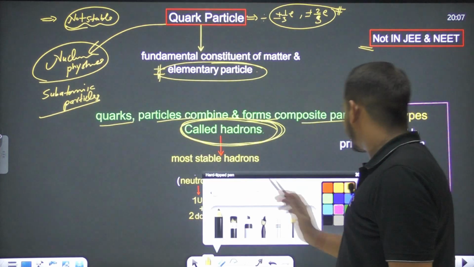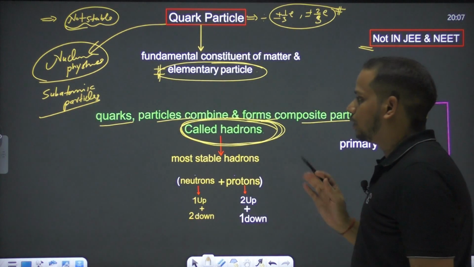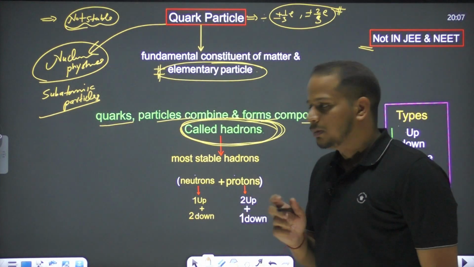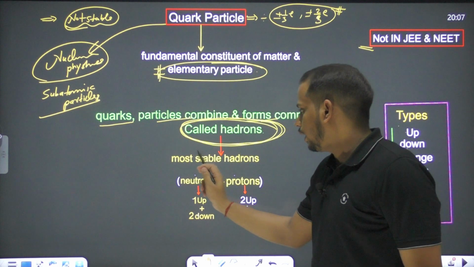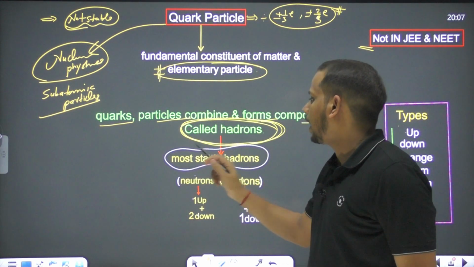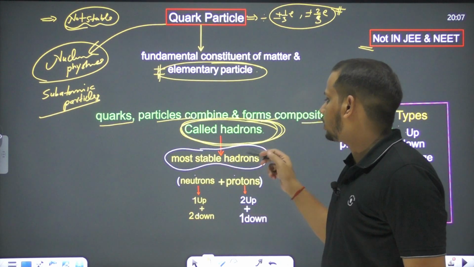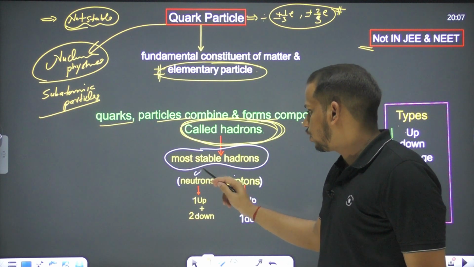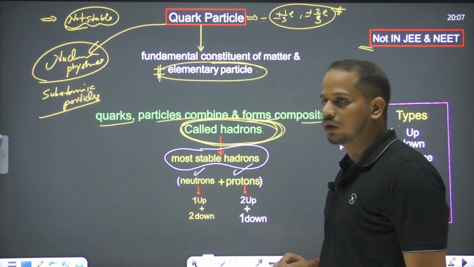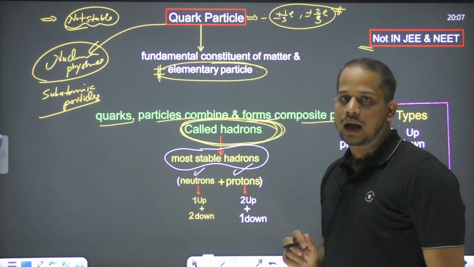A lot of hadron particles are there, right? But we don't have to stick with the others, because we have to stick only with the most stable hadrons. So what are the most stable hadrons? One is the neutron and another is the proton. These are the most stable hadrons we have.